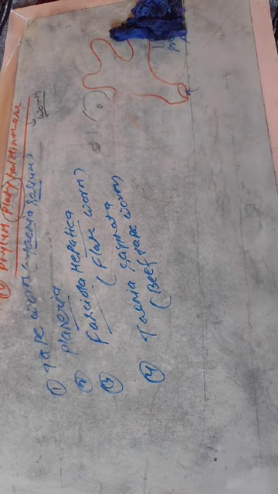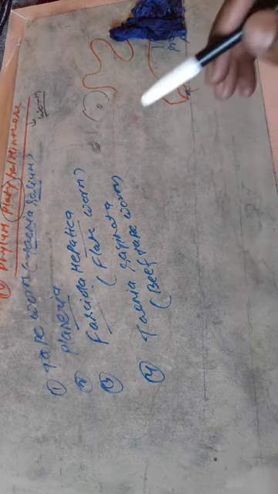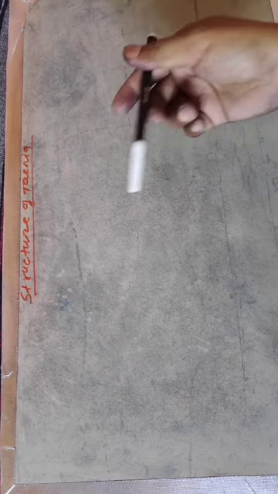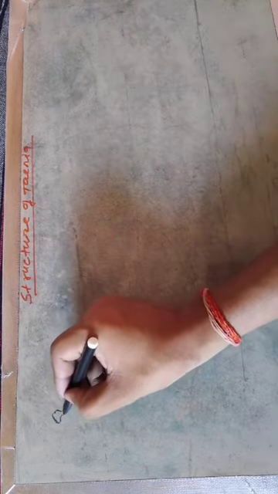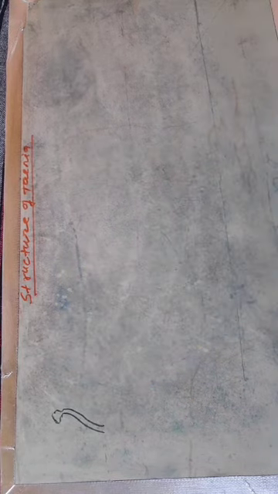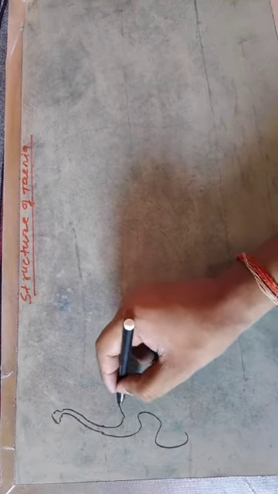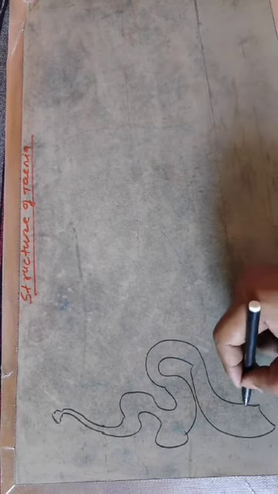Now next we will describe the structure of Taenia solium only, because it is a well-popular organism belonging to Platyhelminthes. Students, you are well familiar with the word Taenia solium, known as the tapeworm. The structure begins from a head region. This is the head region of Taenia solium, and it becomes flat and coiled within the intestine of human beings.